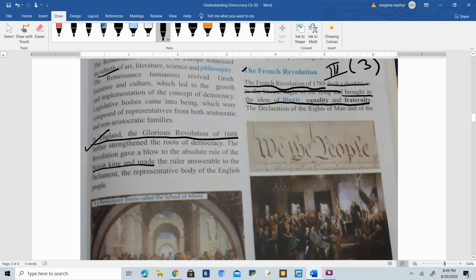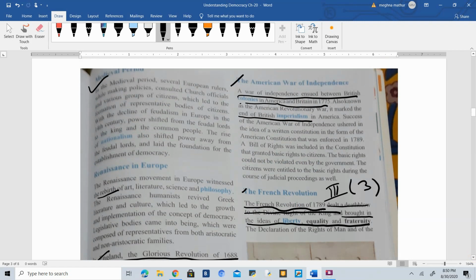All the decisions are taken over there, and whichever proposal gets the majority of votes becomes a law. Okay, so in England, the Glorious Revolution happened in the year 1688. You have to remember the date, and it was the end of monarchy. So these minor things you must remember.